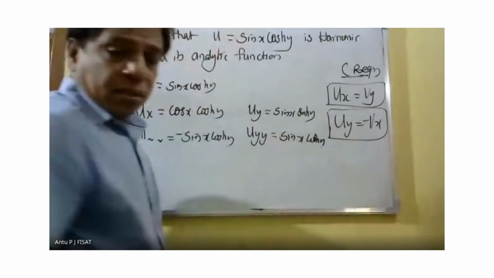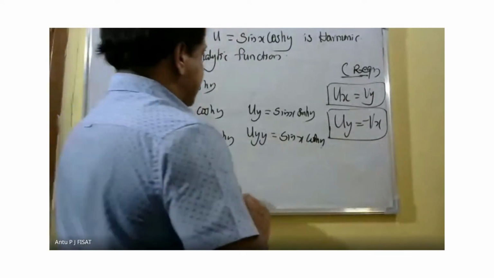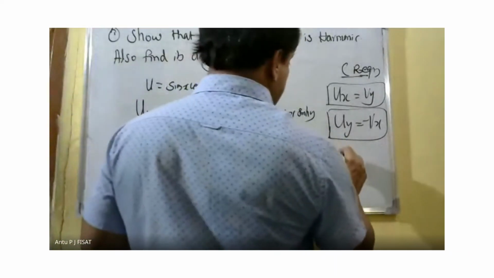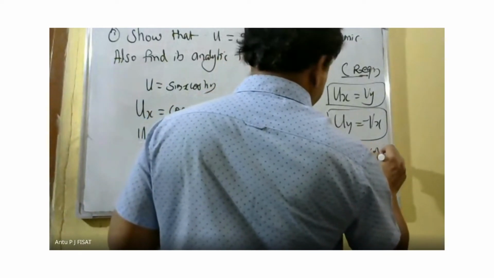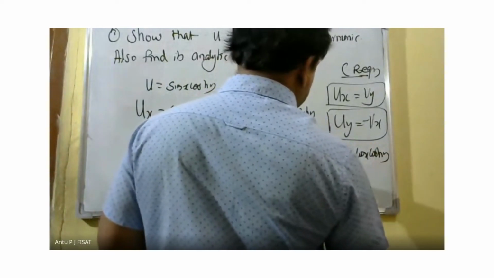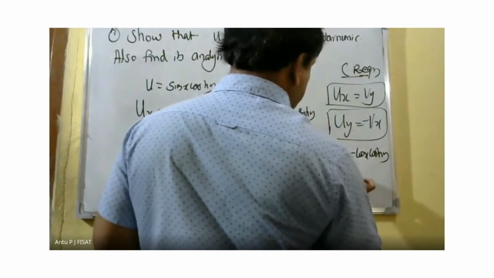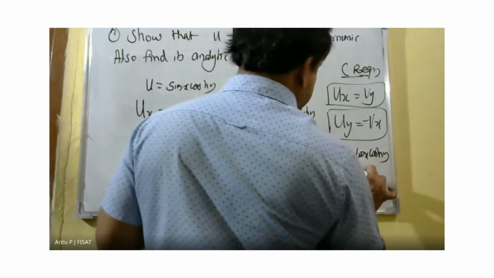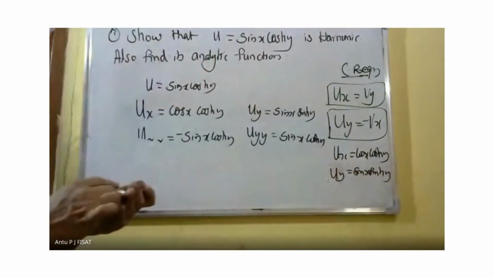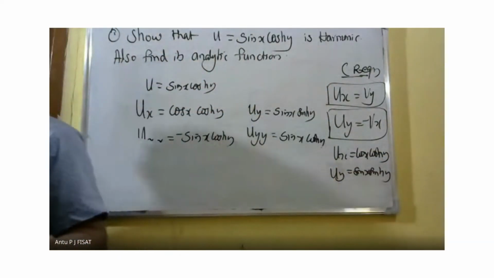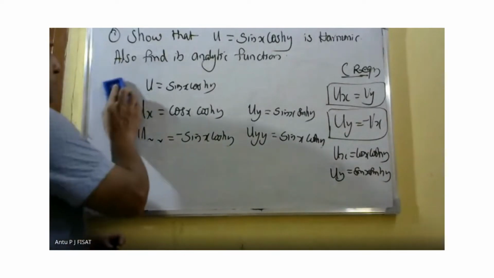Then, in order to prove the next result, we remember the result ux is equal to cos x cos hy and uy is equal to sin x sin hy. Using this result, we have to find out the value of v.